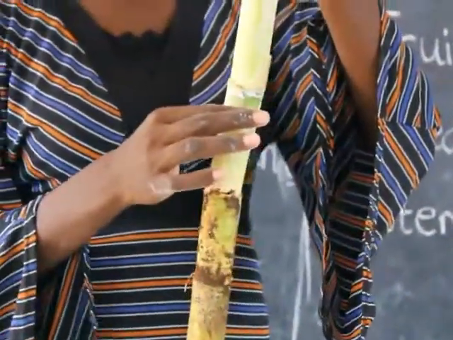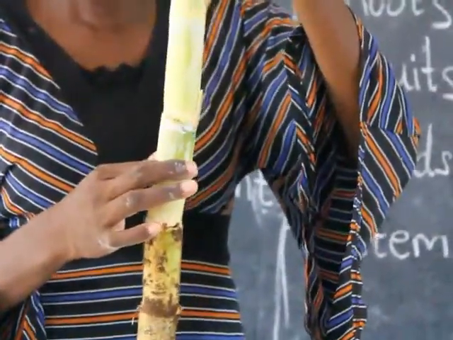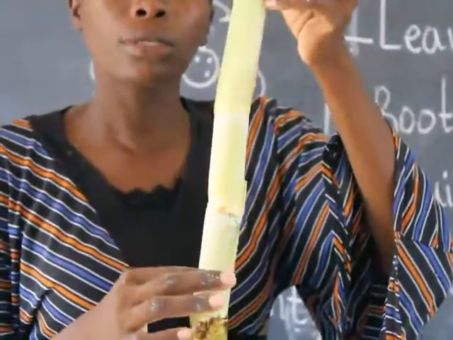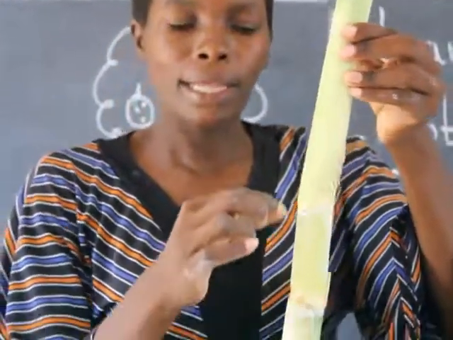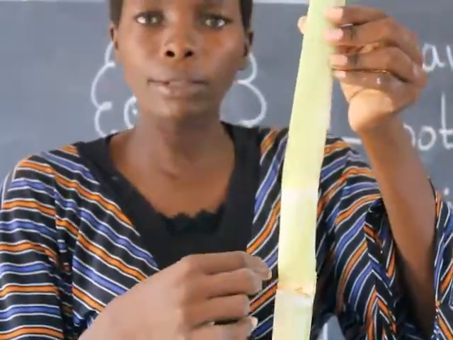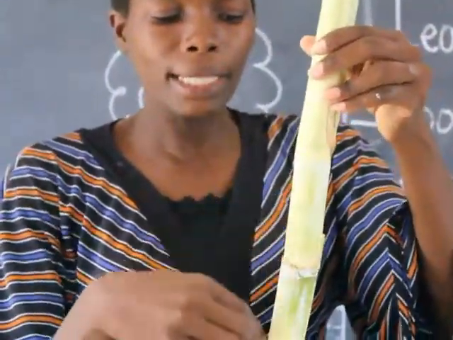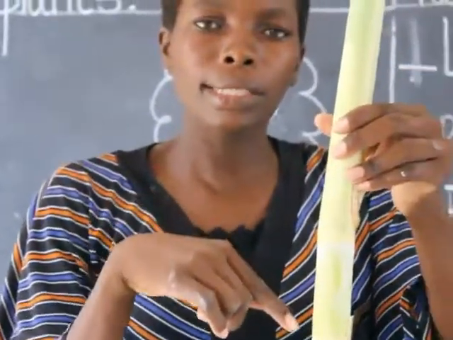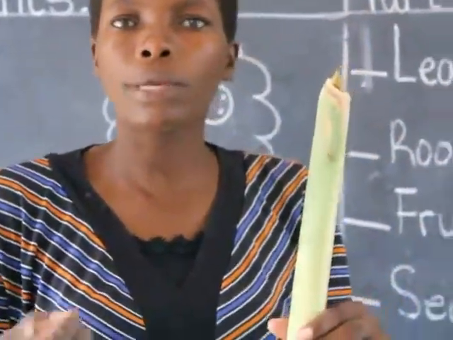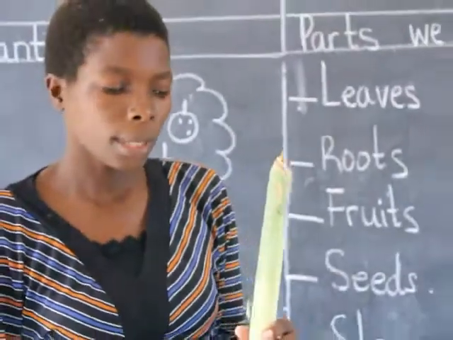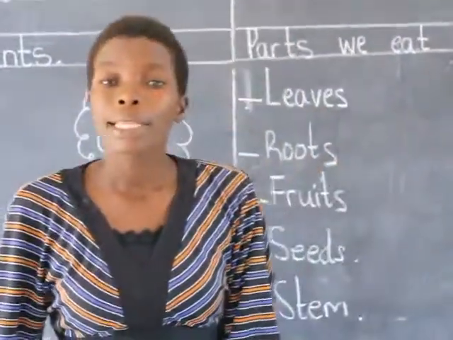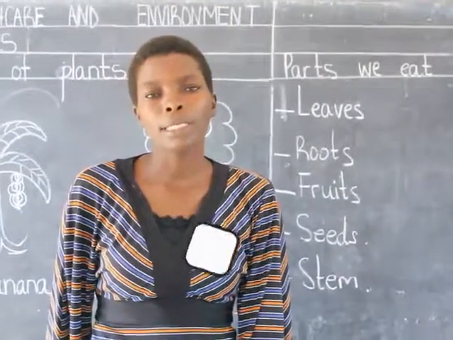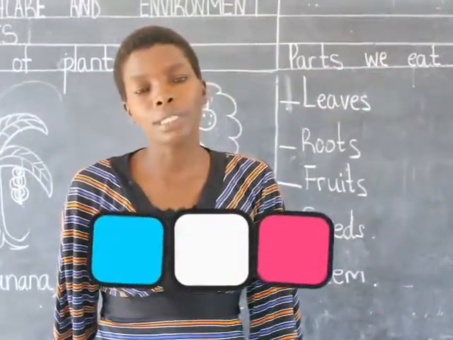This plant I said earlier is called sugarcane. So we eat the stem of this sugarcane, my dear ones. This we peel. We peel the outer cover also. After peeling this sugarcane, inside we have the fibers that when we eat, we swallow the water, we spit out the fiber. Okay, with many other examples, please, that marks the end of our lesson of today.